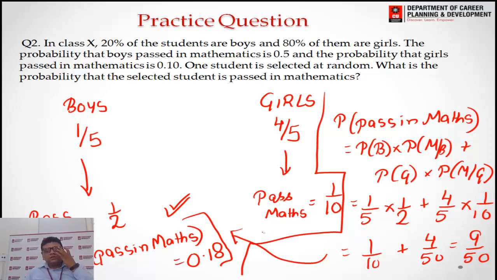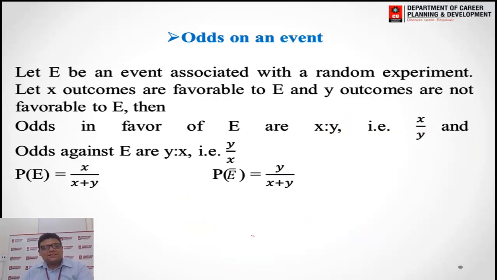Okay, so this is the case of conditional probability where we have to find the student should pass in math, either it will be a boy or it will be a girl. So firstly I have taken that the boy is selected, then boy passing the maths, then I have selected the girl, then the girl passing the maths. Okay, now let us see the next type. Next type is odds on an event.